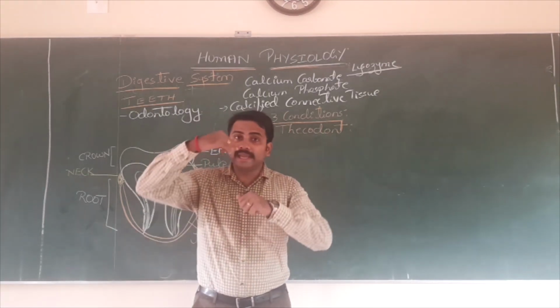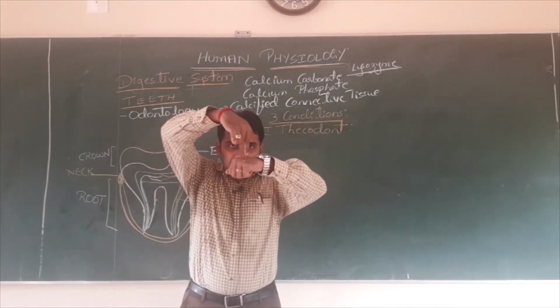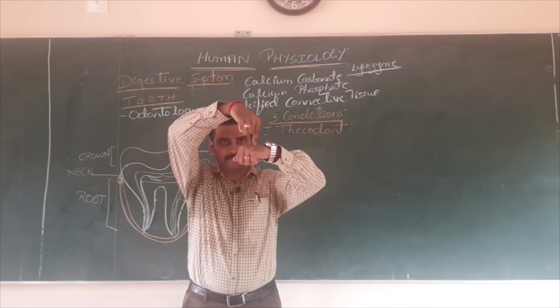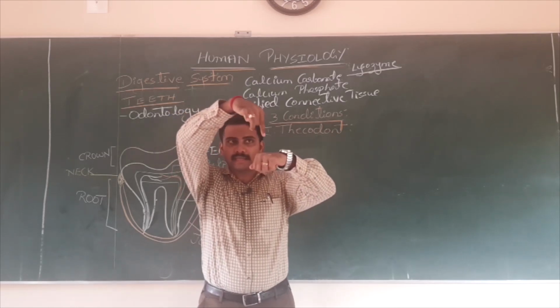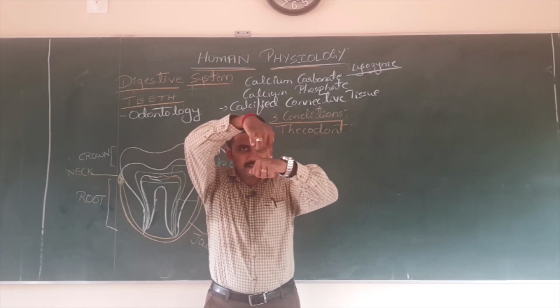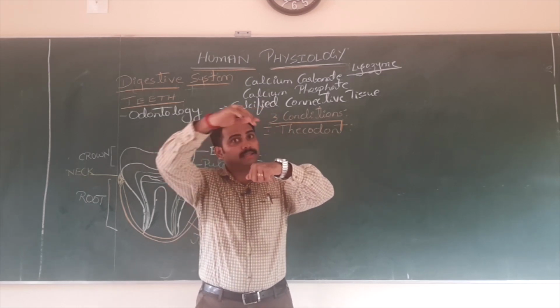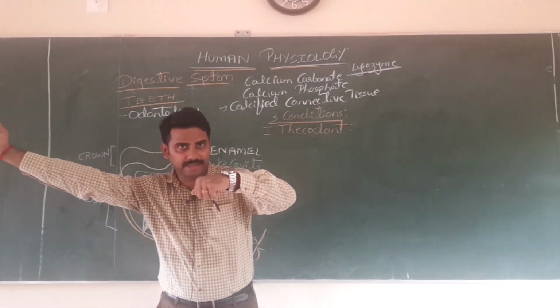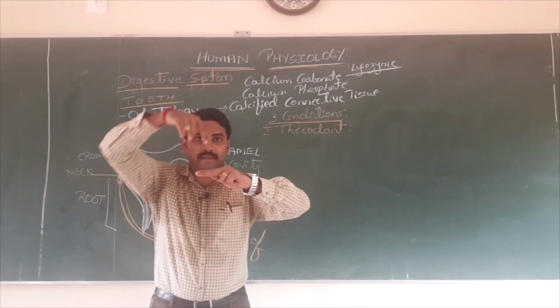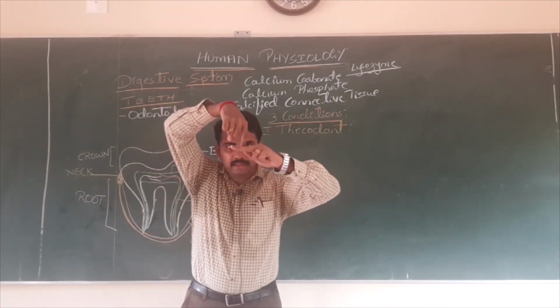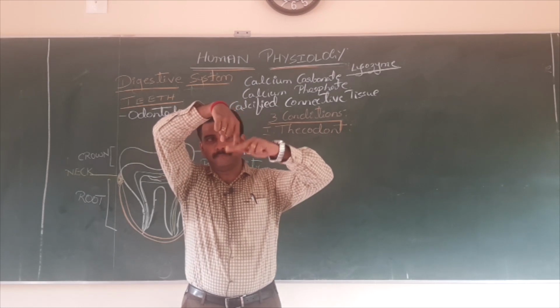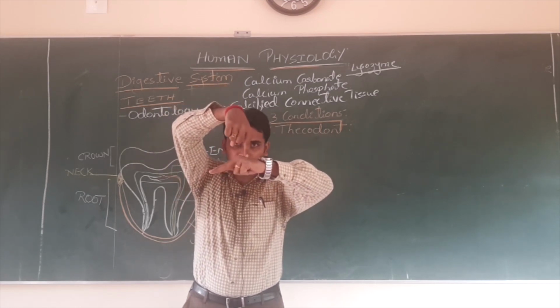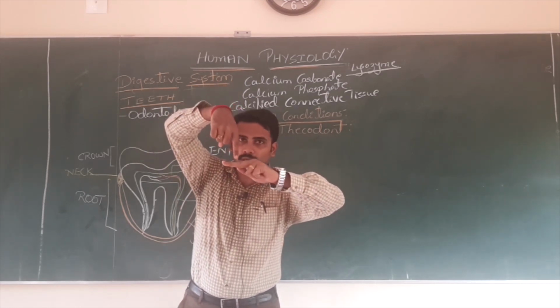But luckily, in our case, teeth are present in the socket of the jawbone. If we had that condition, if we ate something hard, the teeth would fall down. But thank God, as teeth are present in the socket of the jawbone, the condition is called thecodont. 1 mark question. Theca means cavity of the jawbone.